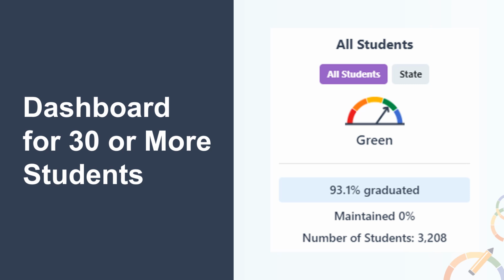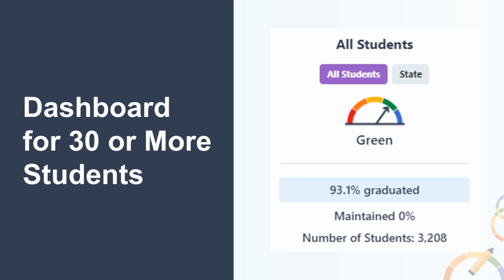Next, we want to review what the accountability and size thresholds are and how they will be displayed on the 2024 dashboard. If the N size is 30 or more students in the denominator, then the graduation rate is reported on the dashboard along with the status and change data. There is an option to select the student group or compare it to the state student group results.